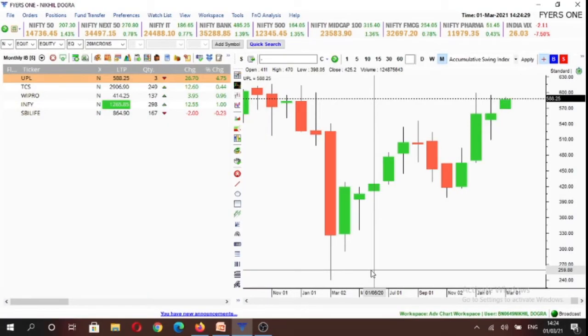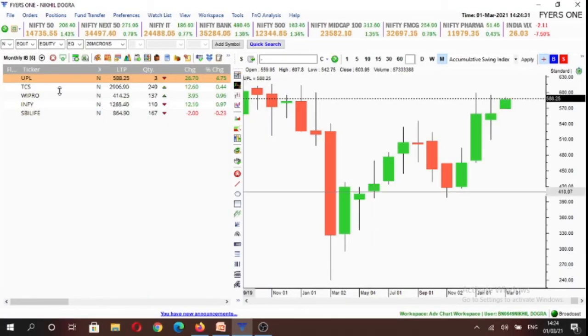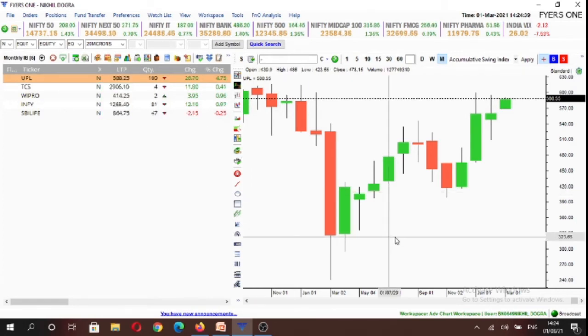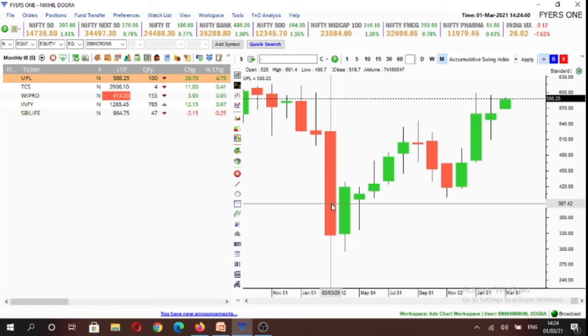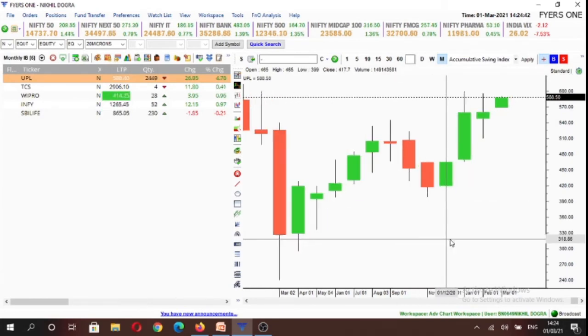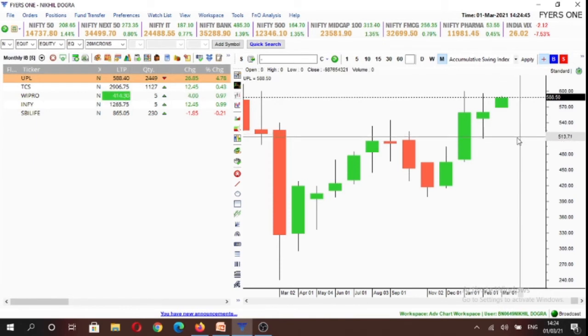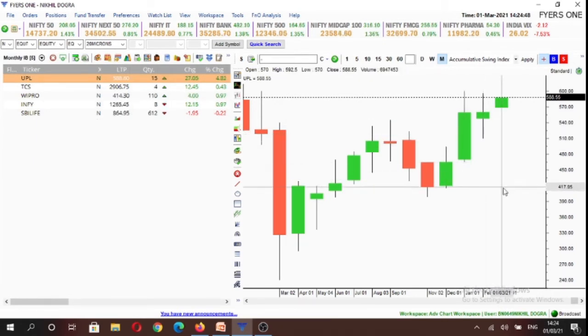Now we would be discussing our stock watch list. The stocks that we have chosen for this month are UPL, TCS, Wipro, Infosys and SBI Life. So today UPL is up almost 5%, but we have to remember that all these stocks that I've chosen, they are inside candles on the monthly time frame. So in UPL, we'll look for buying opportunity above 597.